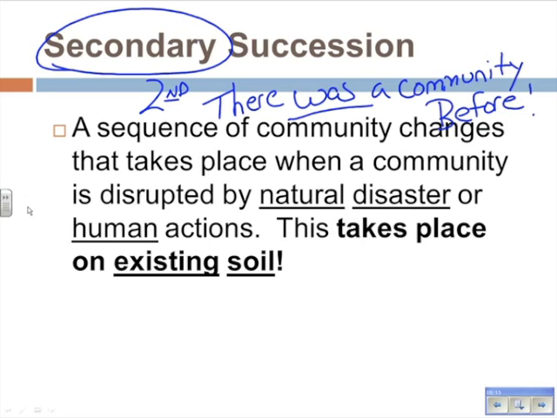Okay, so there was a community before in secondary succession. Now, this is usually going to occur after some sort of natural catastrophe, some sort of natural disaster that takes place. Could come from humans. This would happen after a forest fire, or maybe after a tsunami, or something along those lines, where the land is cleared out, all the plants and animals are destroyed or moved out.